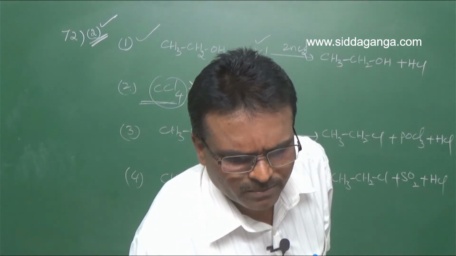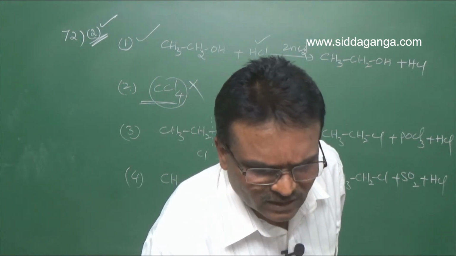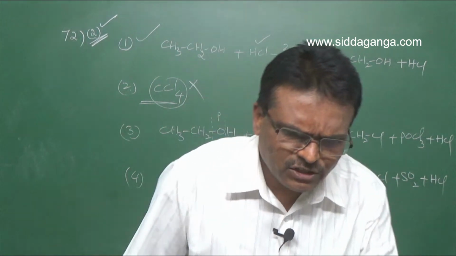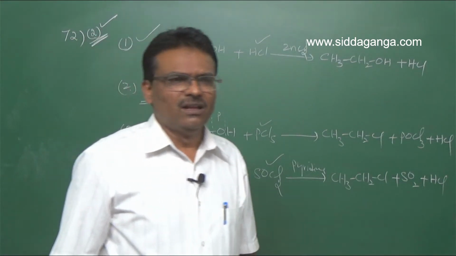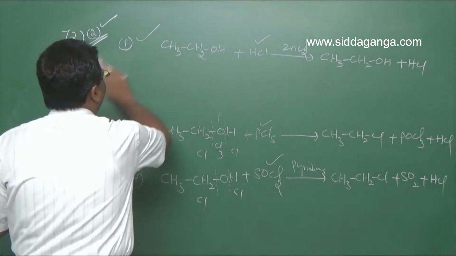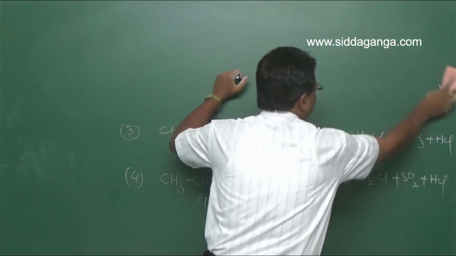Next, question number 73. Addition of hydrogen bromide is easiest with.